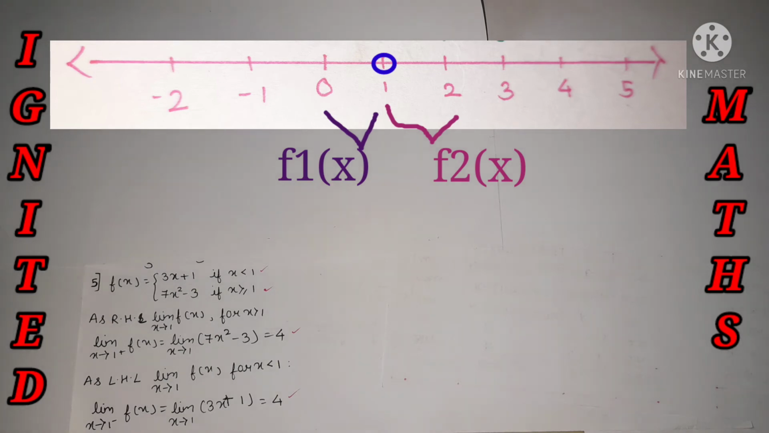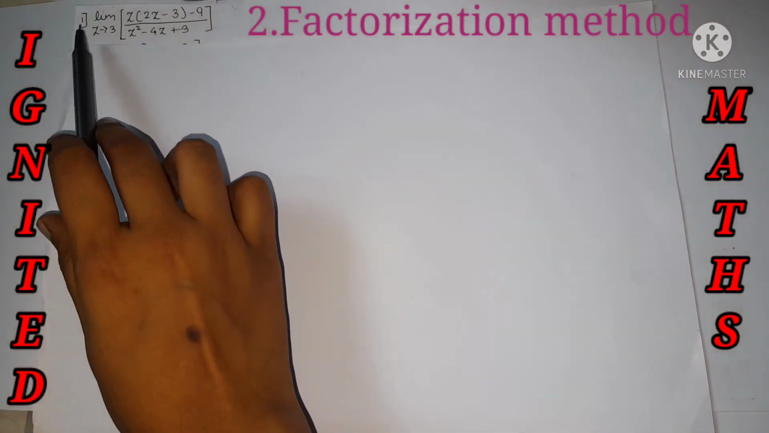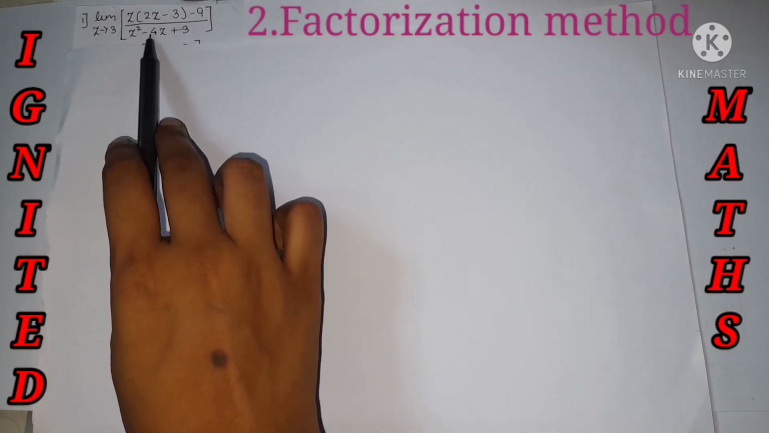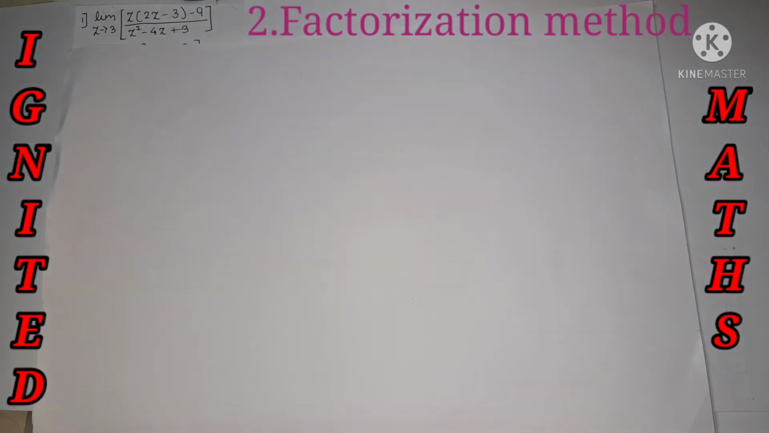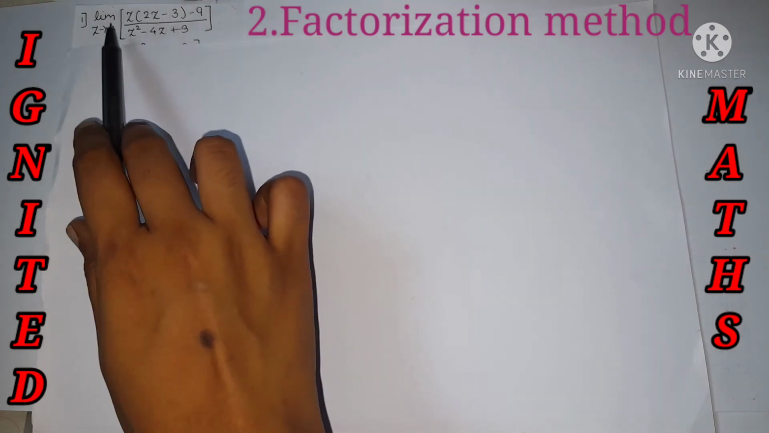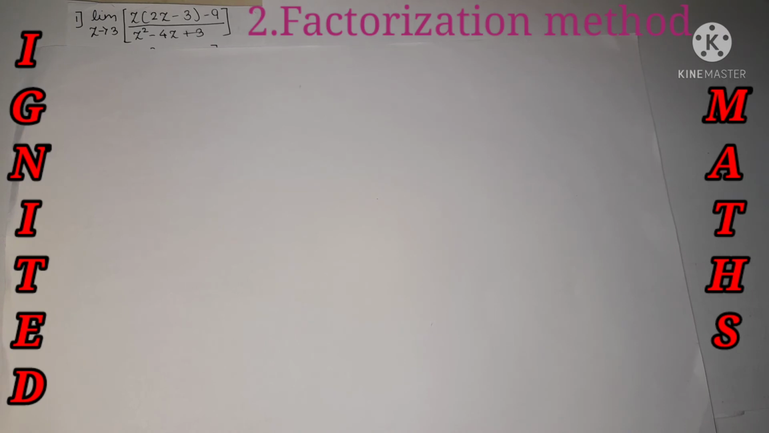at that moment we need to use another method. For that, let's move to the factorization method. Over here I'll just give a hint. We are going to use the factorization method, but why we are using it, we can see with an example. The question is given as limit z tends to 3 of (2z square minus 3z minus 9) divided by (z square minus 4z plus 3). For example, just put the value 3 in place of z, wherever z appears in the function.